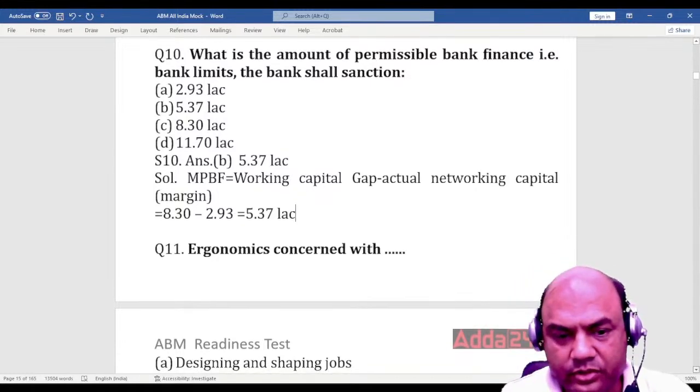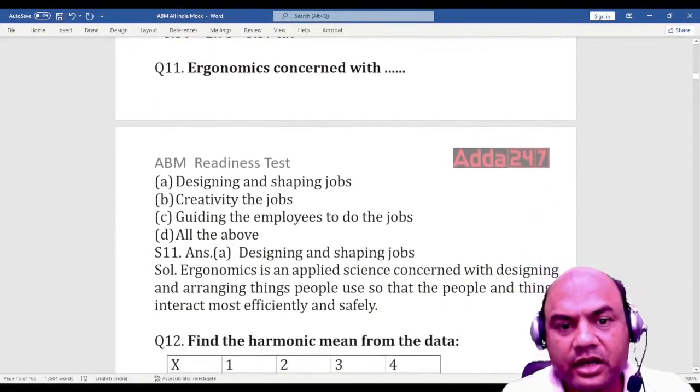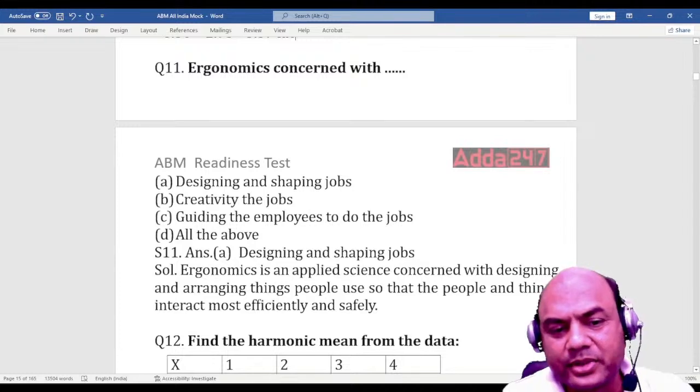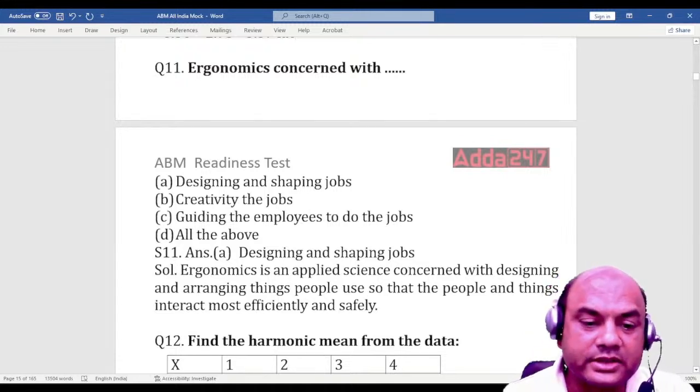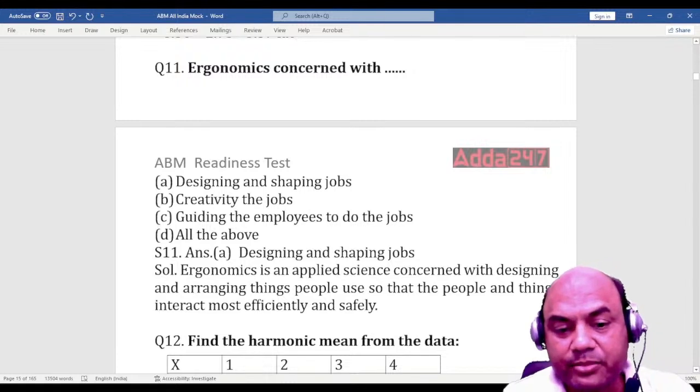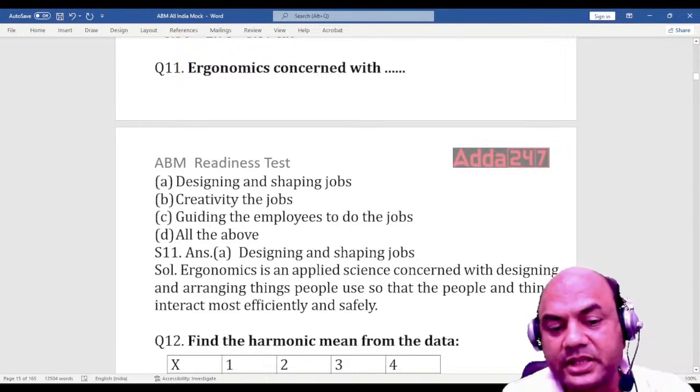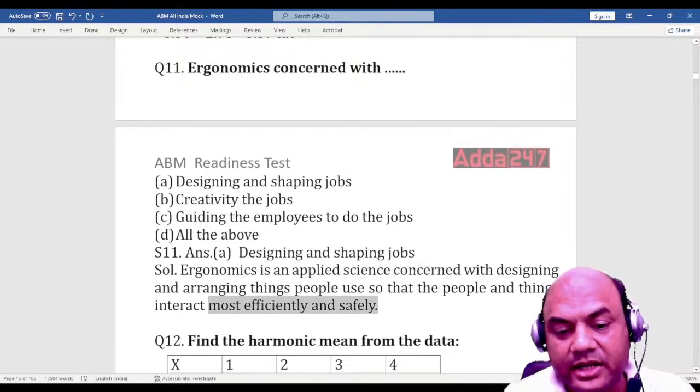Over. Case study is over. Next. Ergonomics is concerned with... What is ergonomics? Designing and shaping the jobs, creativity in the jobs, guiding the employees to do the jobs, all the above. So answer is A, designing and shaping of jobs. Ergonomics is an applied science concerned with designing and arranging things people use so that people and the things interact most efficiently and safely.